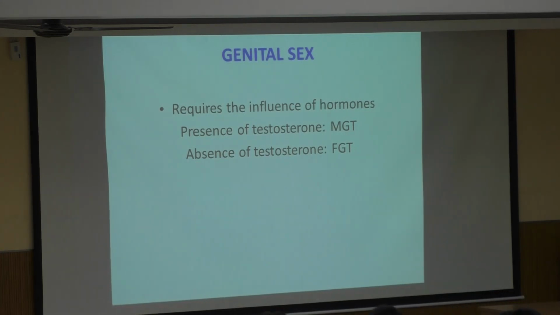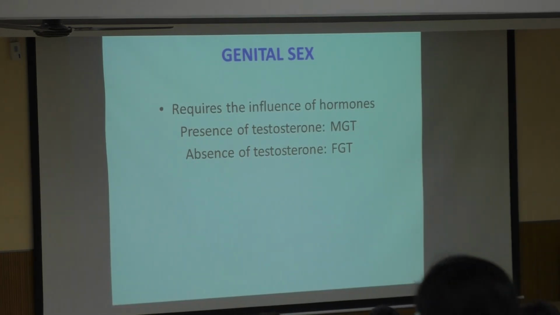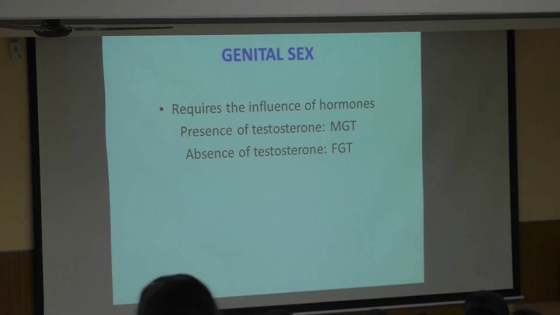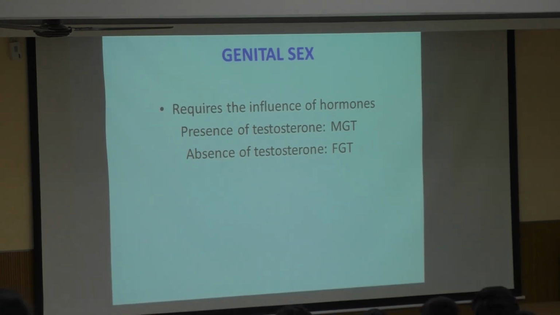So next, once the gonads are formed, next it is the formation of the genitalia, that is both internal and external genitalia, in which the internal genitalia will form first and then the external genitalia. Now this internal and external genitalia need the presence of hormones. So the thing is, if there is testosterone, it will go for the male pattern. Absence of testosterone, it is the female pattern.